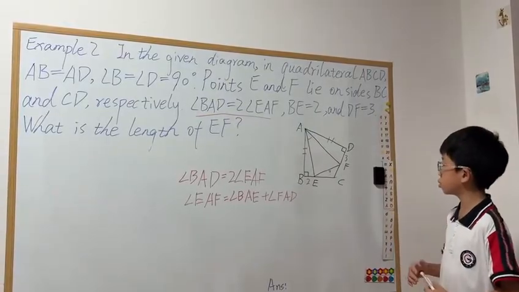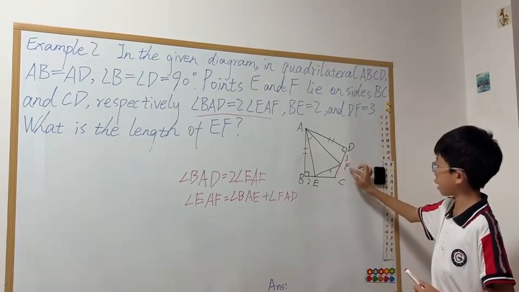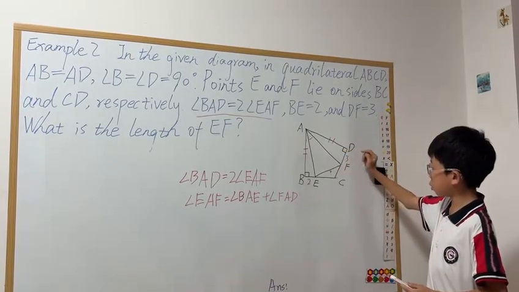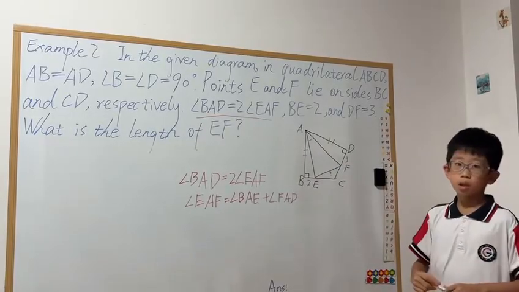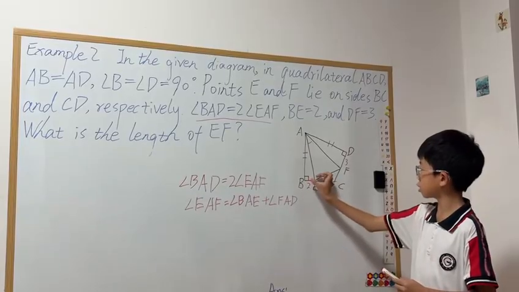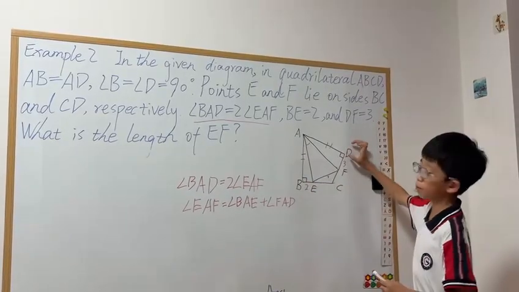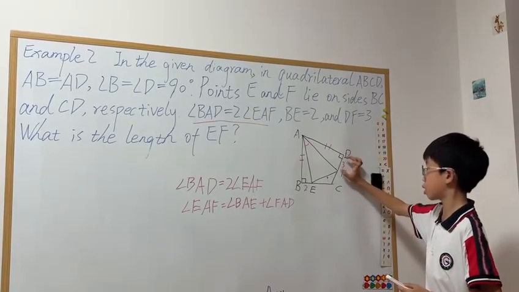So what we can do is put triangle FAD with triangle BAE. We can slide this triangle over here, or slide this small triangle on the top. So I'm going to put this big triangle down here.